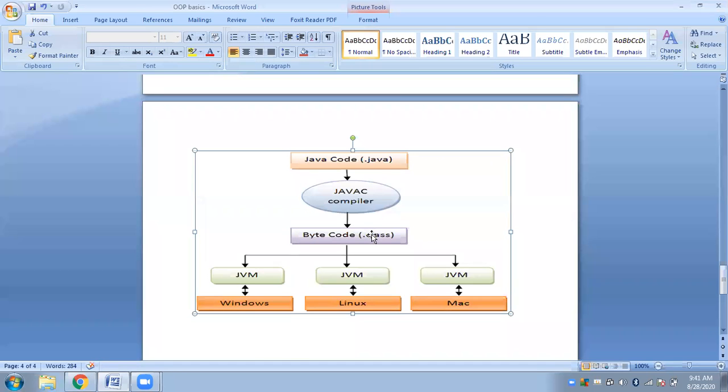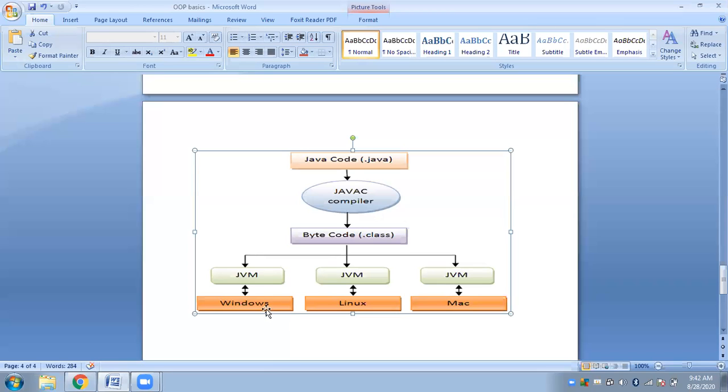Now this bytecode will be taken care of by the JVM, the Java Virtual Machine. As I said in the previous class, in case of C and C++, whenever you design applications using C or C++, those applications are executed in the operating system's environment only. The operating system will directly make a call to the main function. Accordingly, the program executes.